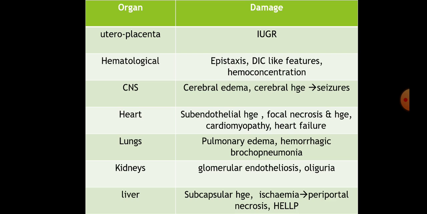In the heart, there is subendothelial hemorrhage, focal necrosis and hemorrhage, cardiomyopathy, heart failure. In the lungs, pulmonary edema, hemorrhagic bronchopneumonia. In the kidneys, glomerular endotheliosis and oliguria. In the liver, there are subcapsular hemorrhages which lead to stretching of the capsule, ischemia, periportal necrosis and HELLP syndrome.